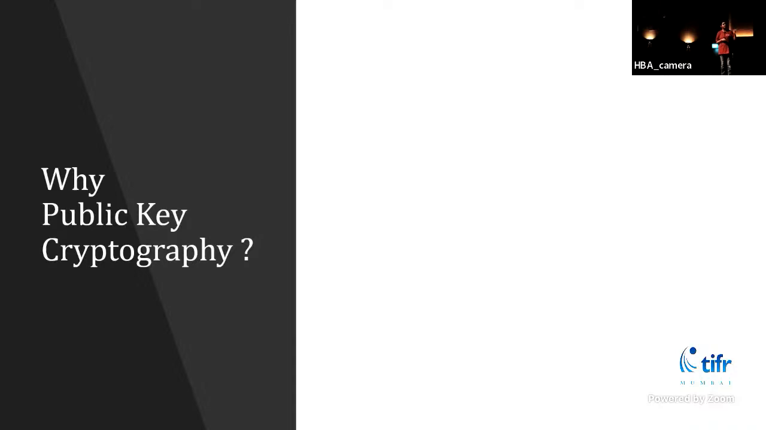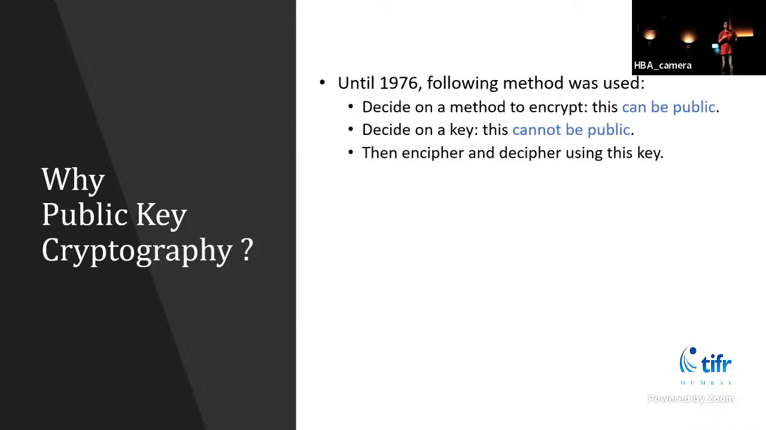This is called public key cryptography. As I said, until 1976, the following method was used for encryption. You decide on a method to encrypt. This method can be public, so your enemy can know that you are using a Caesar cipher or the Vigenère square. You decide on the key. This cannot be public. If this were public, your enemy would know what your messages are. And then you use this key to encipher and decipher the messages.